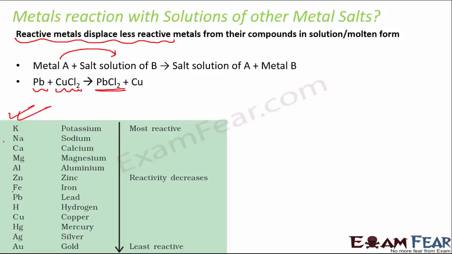So let us look at this series. Lead is here, copper is here. So lead is on the top compared to copper. That means lead is more reactive than copper. So therefore lead is able to displace copper from the solution and becomes lead chloride plus copper. So let's say that if you have something like this, let's say lead combining with MgCl2. So in that case, what will happen? In that case, lead will not be able to displace magnesium, because magnesium is more reactive than lead. So therefore, in this case, lead will not be able to displace magnesium.